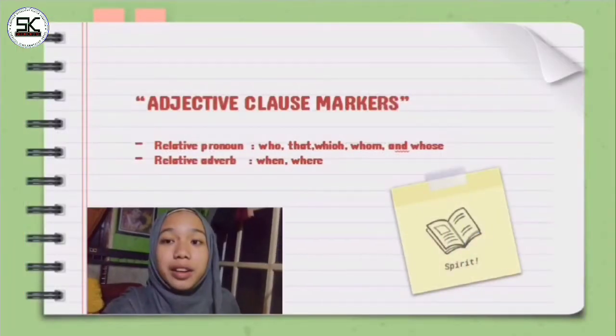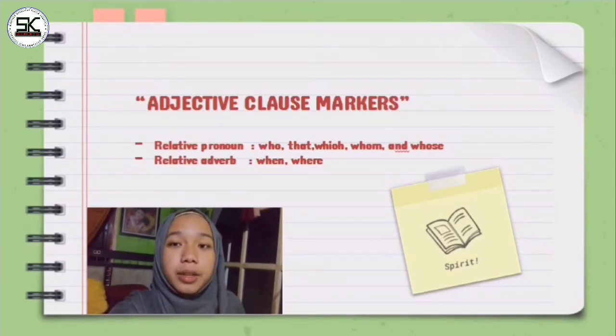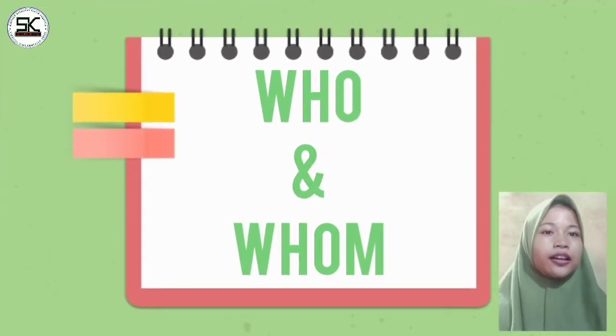Adjective clause markers are divided into two, relative pronoun and relative adverb. Relative pronouns are who, that, which, whom, whose, etc. And relative adverbs are where and when, etc. Okay, to the next explanation, I give to my friends. Okay, here I will explain about the relative pronoun who and relative pronoun whom.